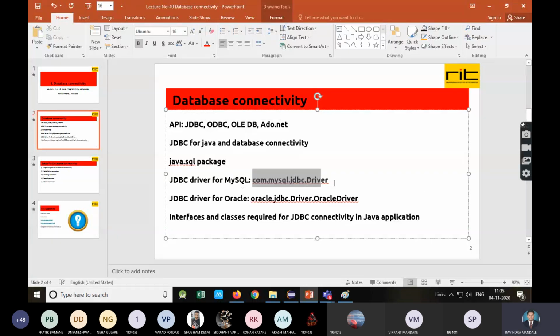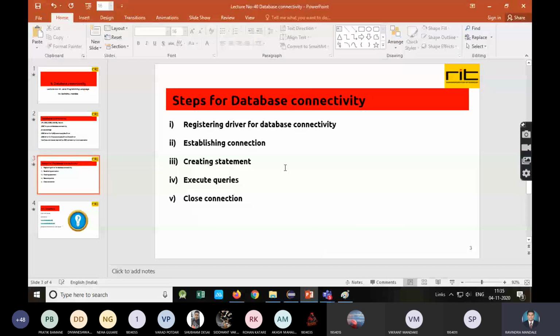I have listed only two drivers here. For MySQL, this driver is there, and for Oracle, this driver is there. We are going to use the java.sql package. This package contains the classes and interfaces which are required for database connectivity. You need to import this package while performing database connectivity with some DBMS.